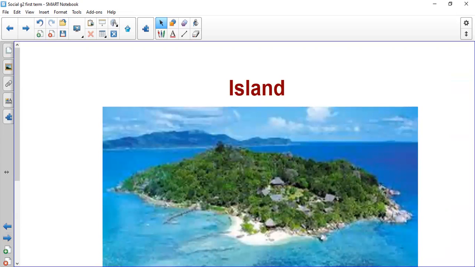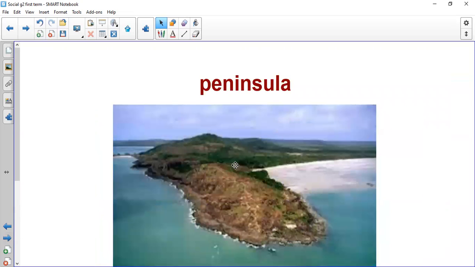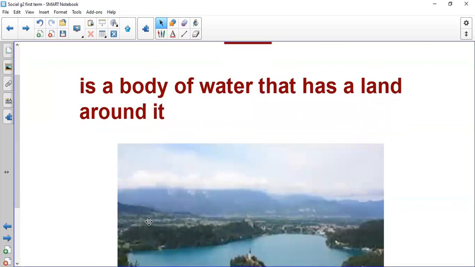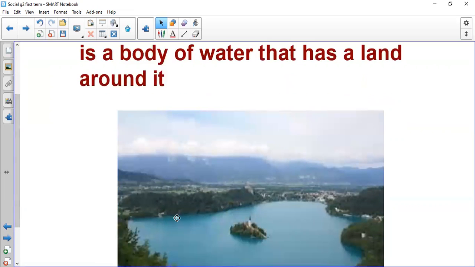Island is land with water around it. Peninsula is land with water on three sides. Lake is water with land around it.